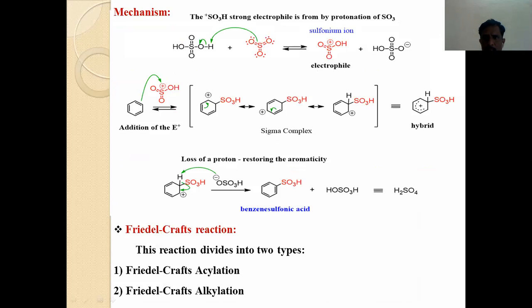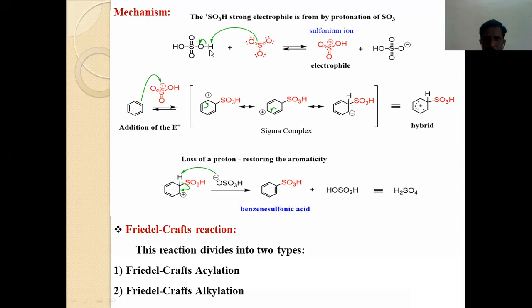Now, how does the mechanism take place during the sulfonation reaction? Many times in the long answer question it is asked: discuss the mechanism of sulfonation reaction. So first of all, in the first step, what happens? There is a reaction between sulfuric acid and sulfur trioxide. This is the sulfuric acid, H2, S, O. How many times is O there? 4 times. So this is H2SO4. I have written H2SO4 in a different fashion; don't get confused. Now when we mix this H2SO4 with sulfur trioxide, what happens?